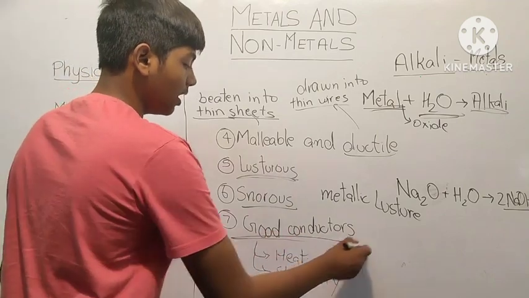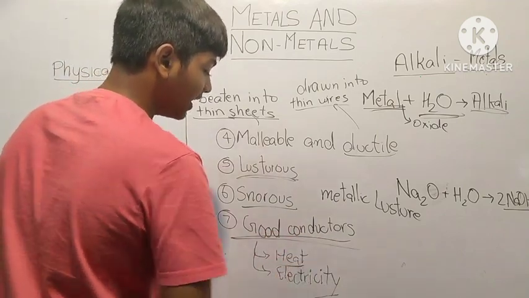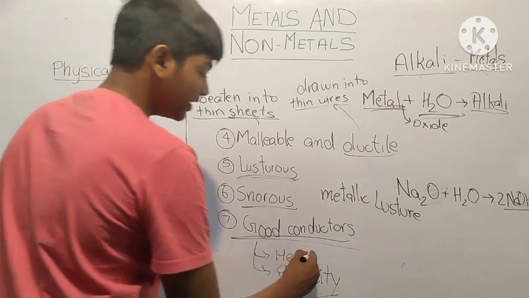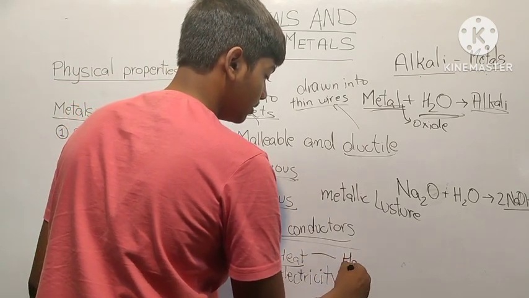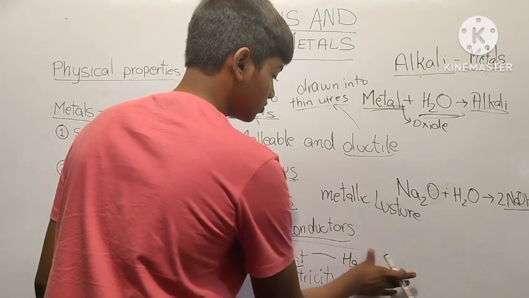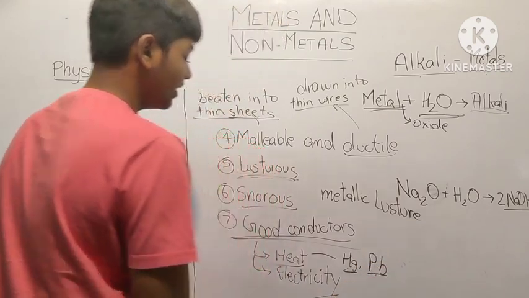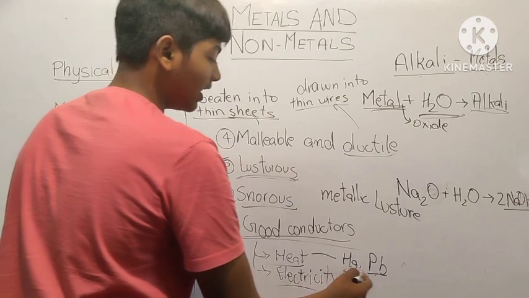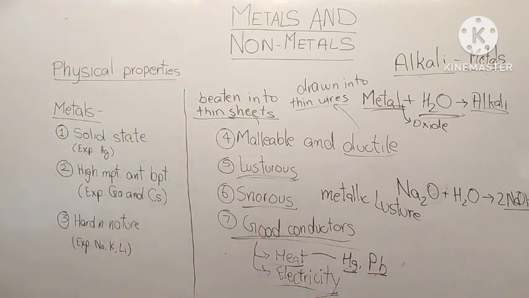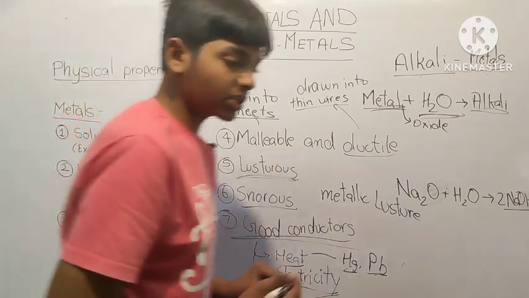Then we have good conductors. Metals are good conductors of both heat and electricity. The exceptions for heat are mercury and lead, Hg for mercury and Pb for lead. Similarly, for electricity as well, mercury and lead are bad conductors. Otherwise, most of the metals are good conductors of heat and electricity.